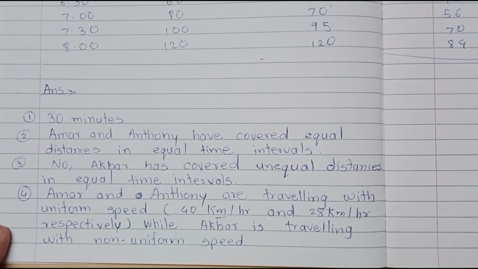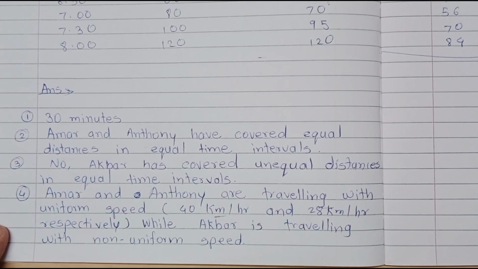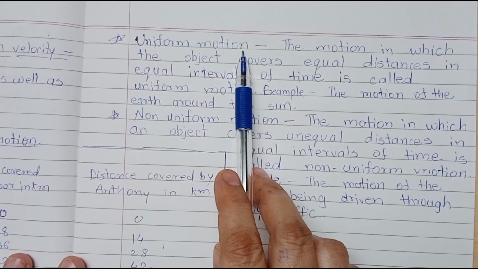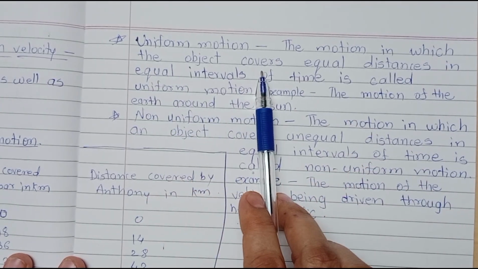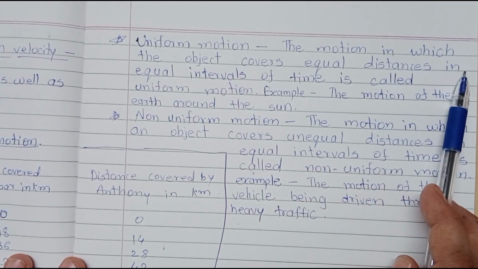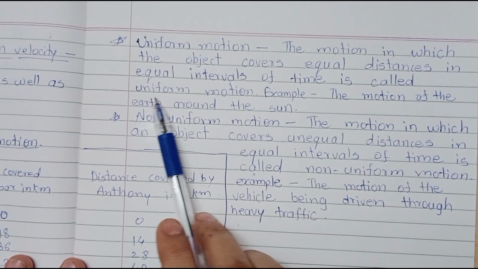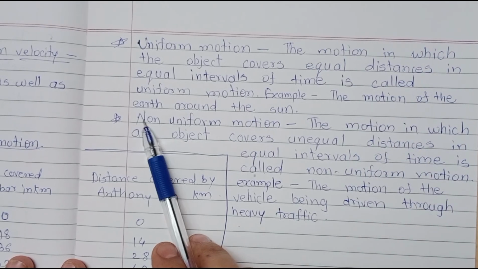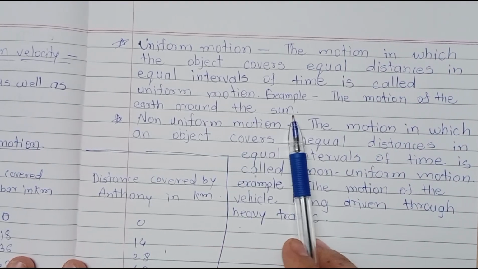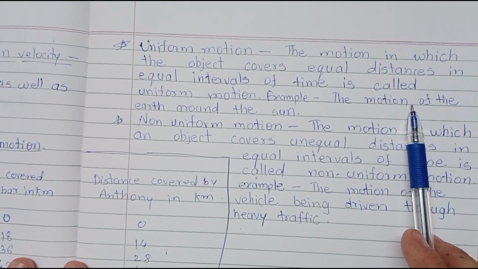We see the definition of uniform motion and non-uniform linear motion. Uniform motion means what? The motion in which the object covers equal distances in equal intervals of time is called uniform motion. Example, the motion of the earth around the sun. This is the best example of uniform motion.